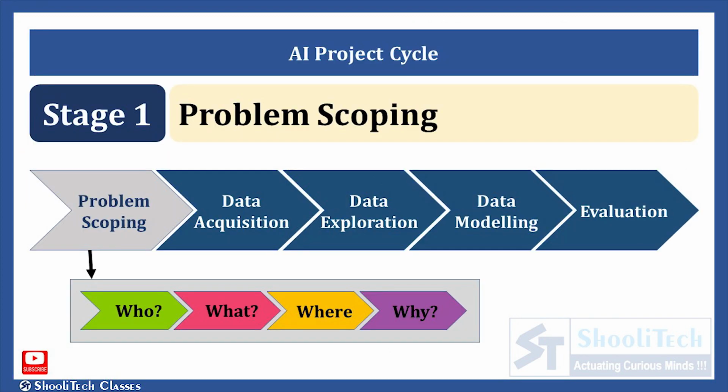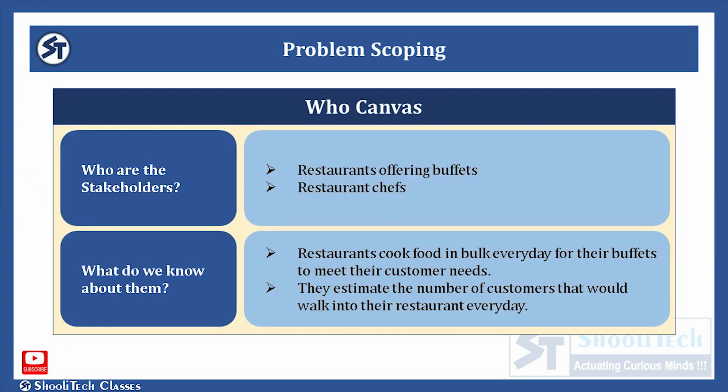Now that we have understood the problem well, let us take a deeper look into the problem to find out more about the various factors around it. Let us fill up the 4W canvas to find it out. The first canvas is the Who canvas. Here we try to identify the people who are having the problem, meaning the stakeholders. And here the stakeholders are the restaurants offering the buffet and their chefs.